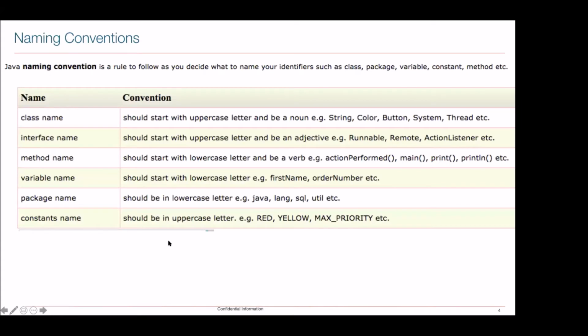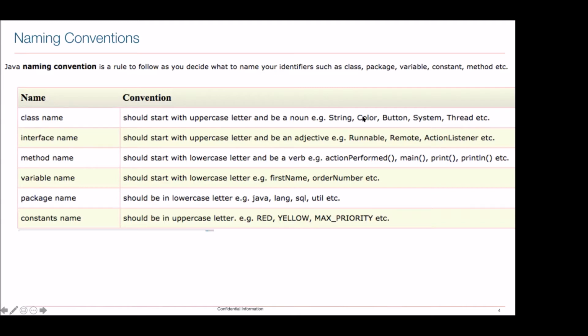So naming convention: typically we will be using camel notation. Are you aware of camel notation? It starts with a small letter, and then for another word, it will be in caps so that we can read it. So our method name and variable name, everything will be in camel notation, but your class name is always going to start with uppercase.